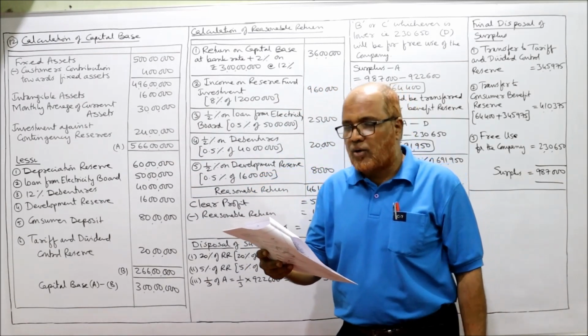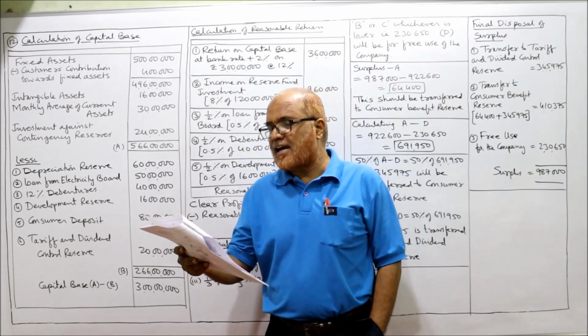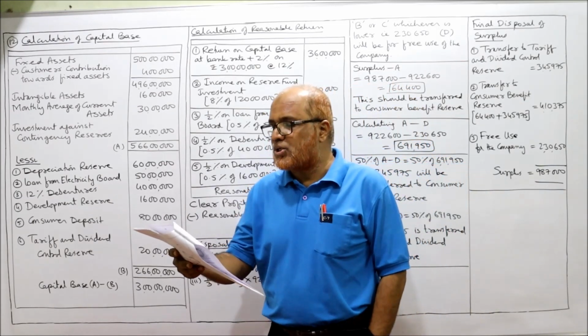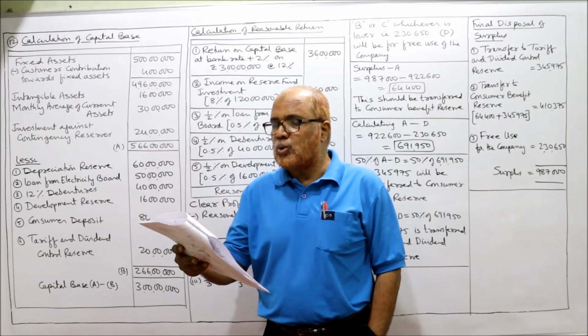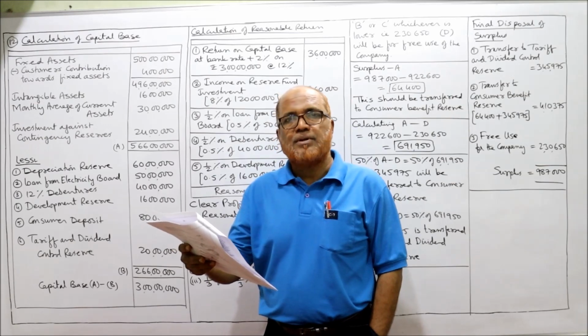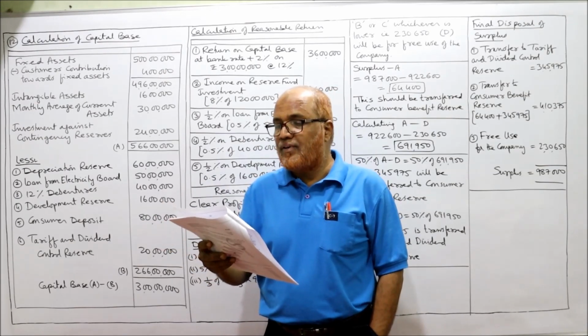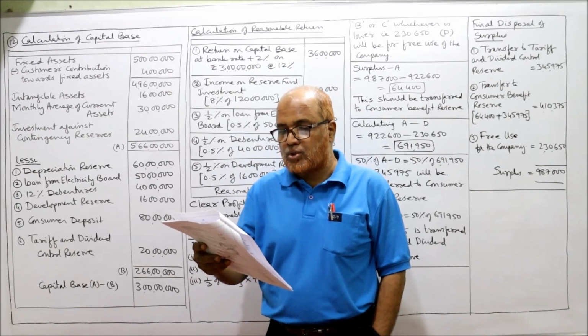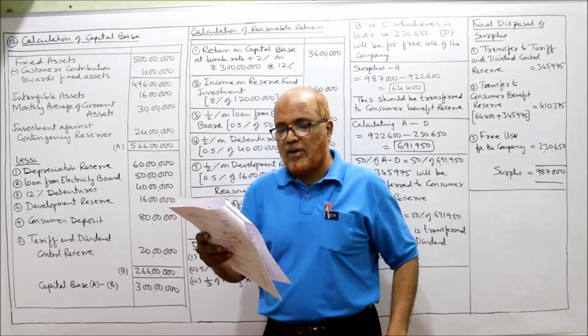I am reading out the 12th problem. The following balances have been extracted at the end of March 2002 from the books of an electricity company. Share capital 2 crore. Share capital will be taken only in the financial statements. Here we are required to find out the profit and surplus, and the disposal of surplus.